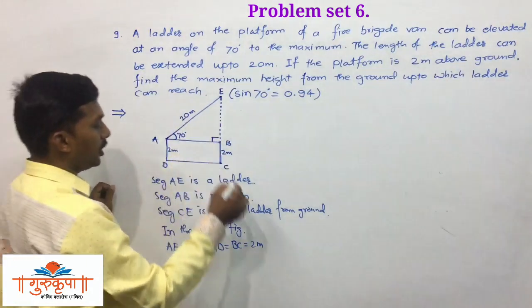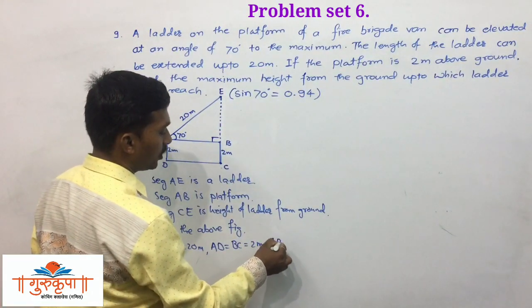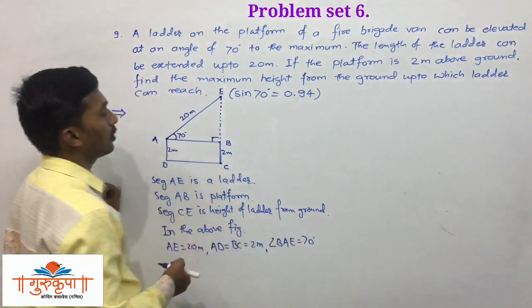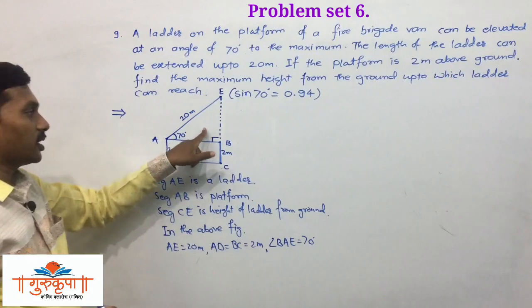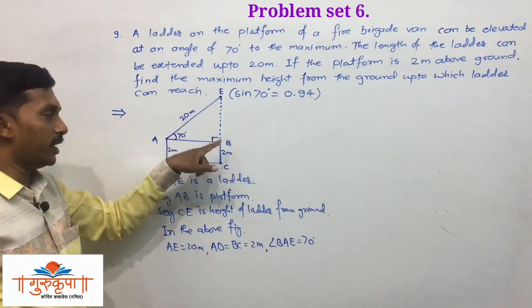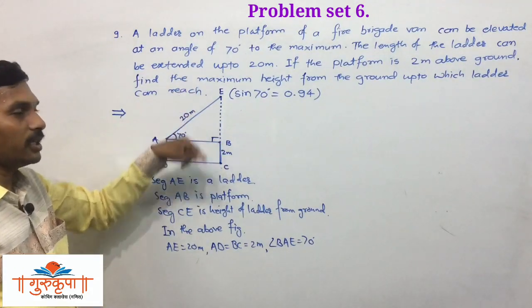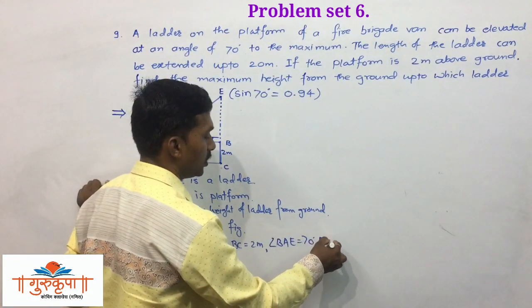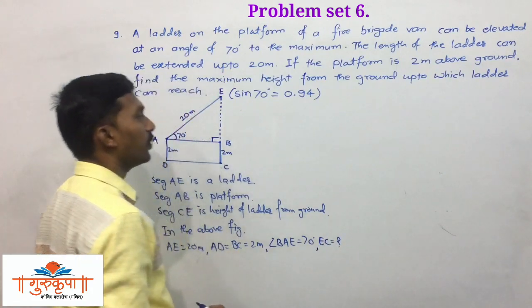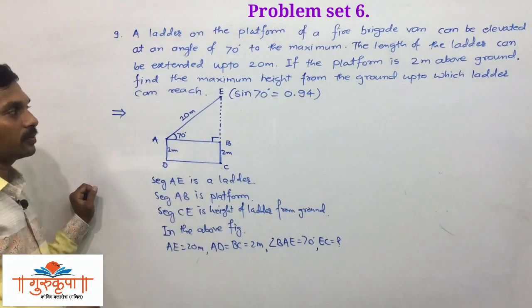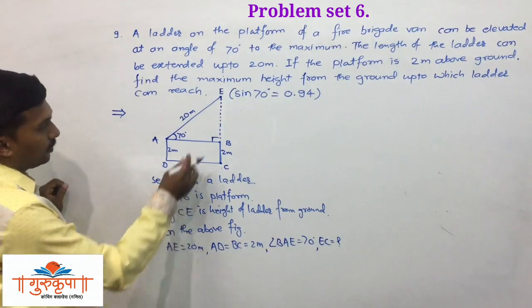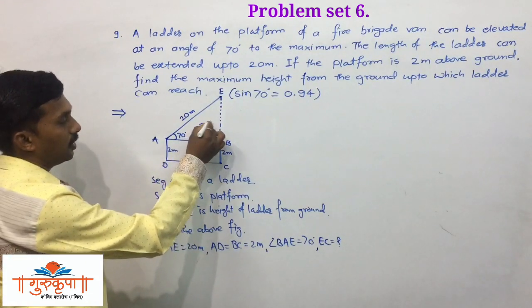We have angle BAE is equal to 70 degree. Now using this triangle we have to find BE first, and then BE plus BC is nothing but CE, which we have to find. So here you can write EC is equal to question mark, that we have to find the height of the ladder from the ground. Now here we have to use this triangle, triangle ABE.